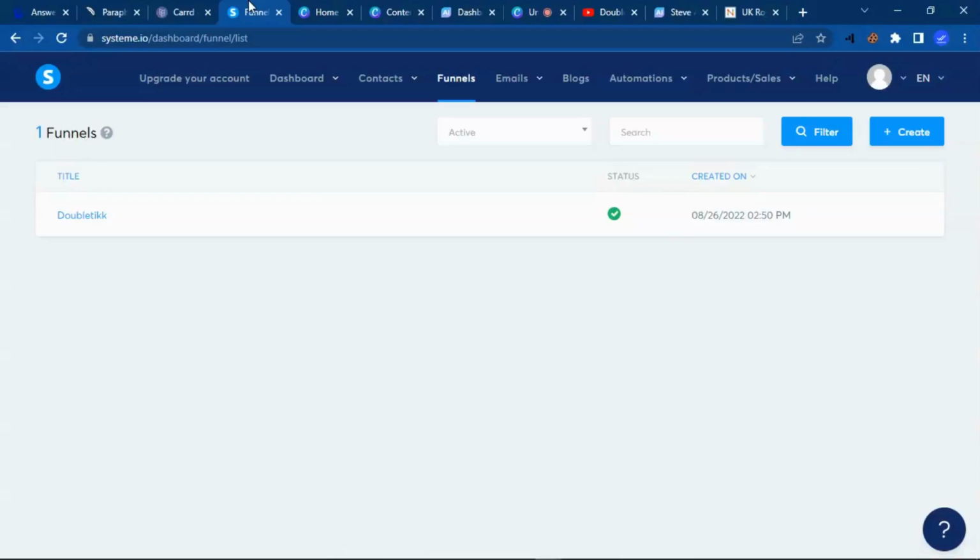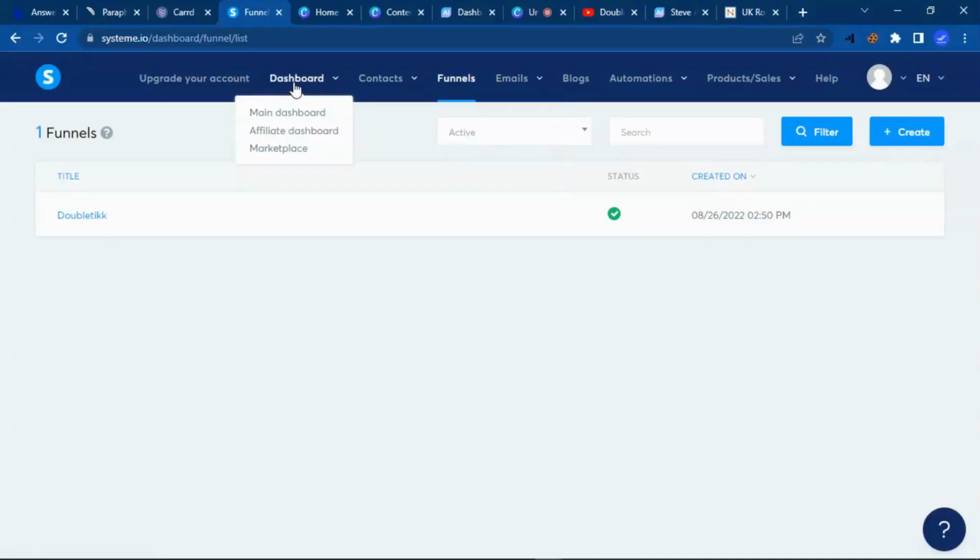So with system.io, it helps you for email marketing and for any form of marketing that you want to promote. So with system.io, you can create sales funnels, you can send email campaigns, newsletters, and get complete statistics. So you can create these landing pages on system.io that you can track them using your Facebook pixel to know the statistics of how many people visited your page, how sales are going on, and you can track everything.